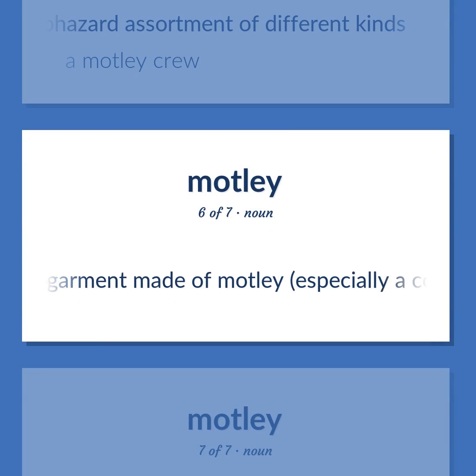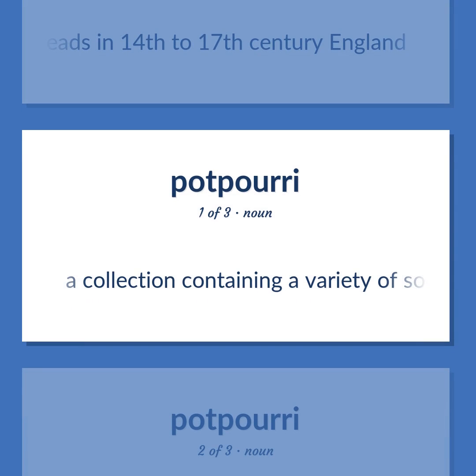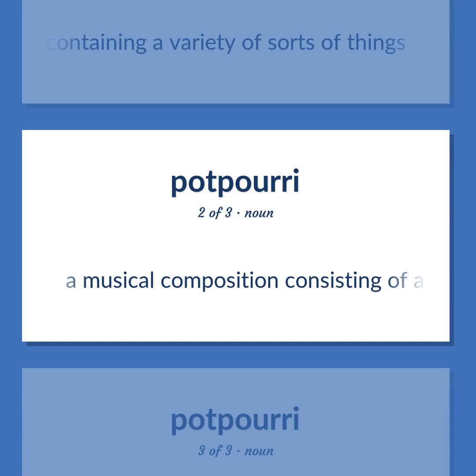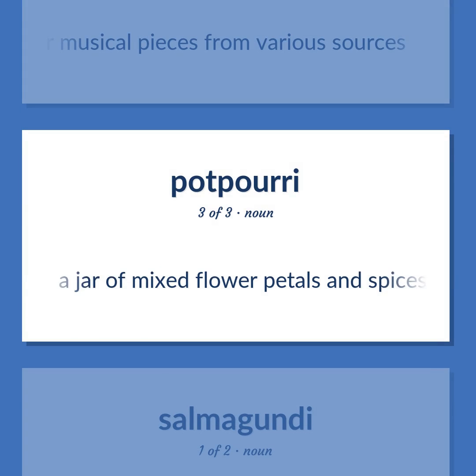A garment made of motley, especially a court jester's costume. A multicolored woolen fabric woven of mixed threads in 14th to 17th century England. A collection containing a variety of sorts of things. A musical composition consisting of a series of songs or other musical pieces from various sources. A jar of mixed flower petals and spices used as perfume.